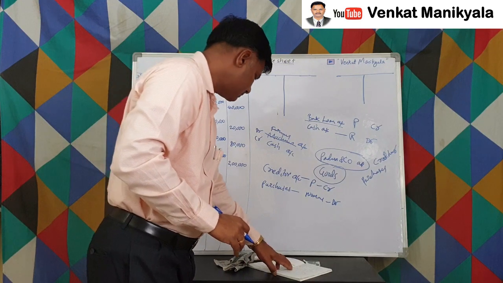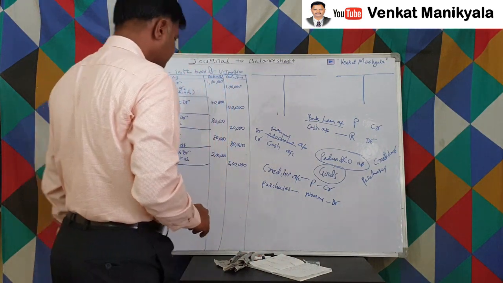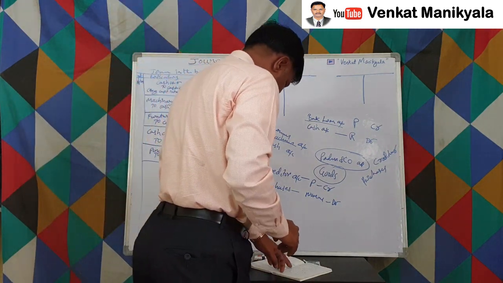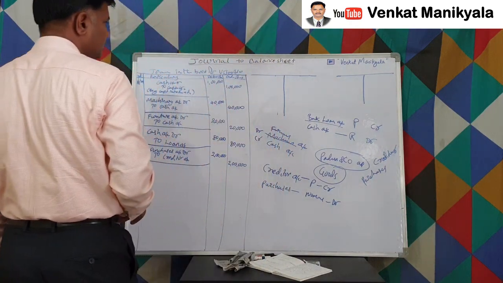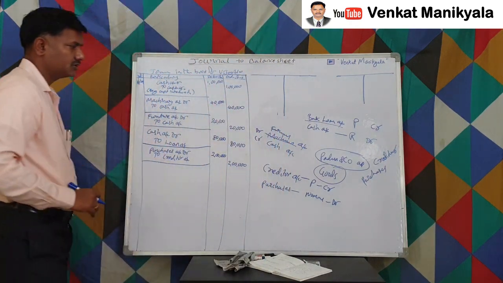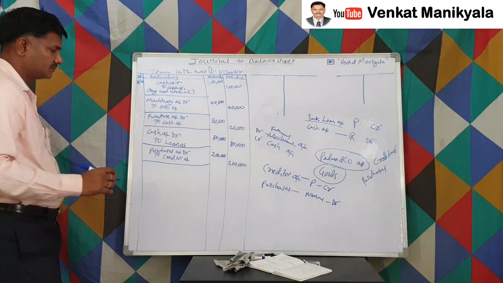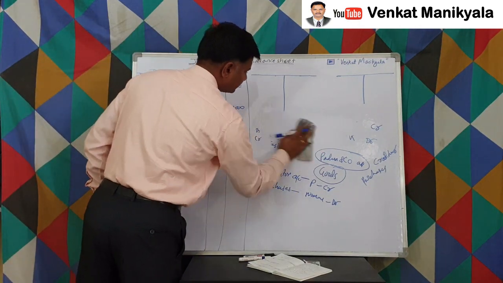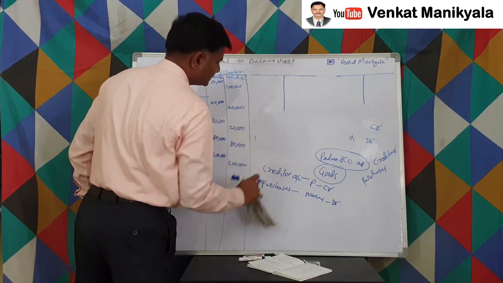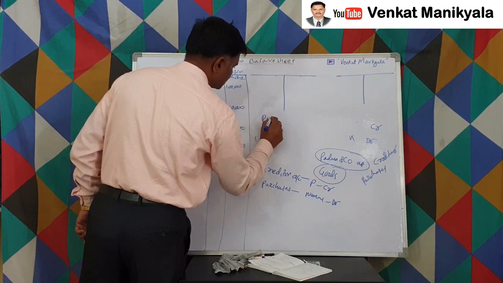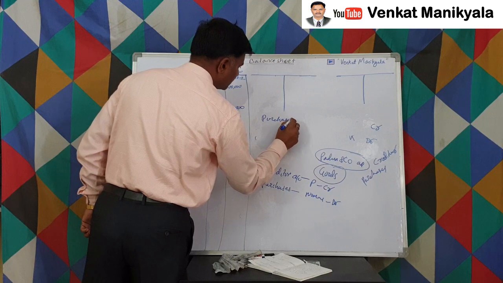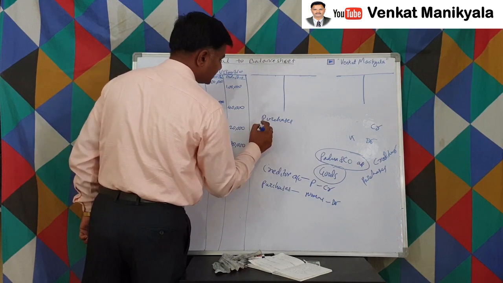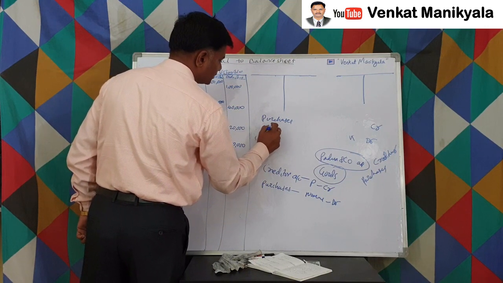Then what else do we require? After creditors and purchases, we purchased goods for cash, right? Here, in cash purchases, we purchase the goods, so goods are replaced with purchases, and one more thing is in cash.